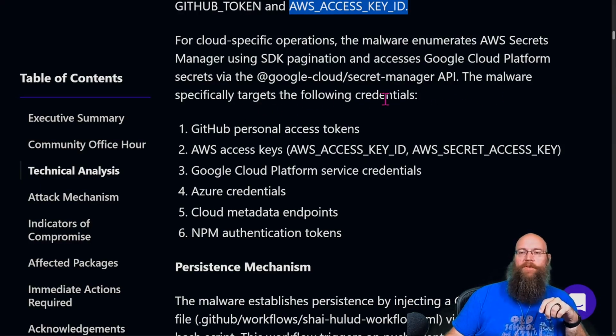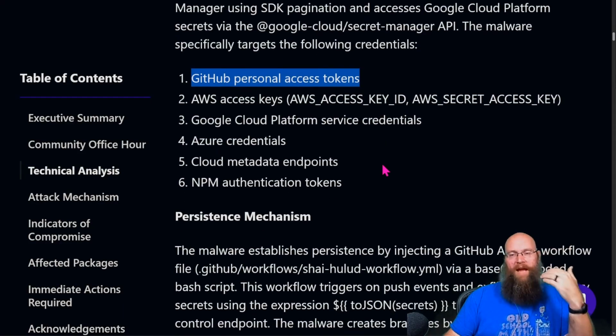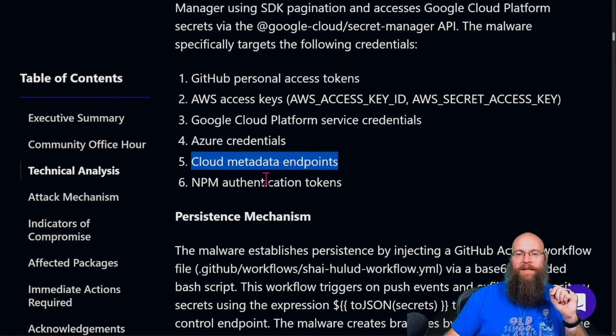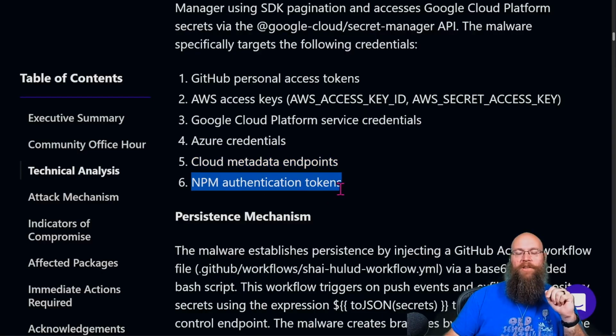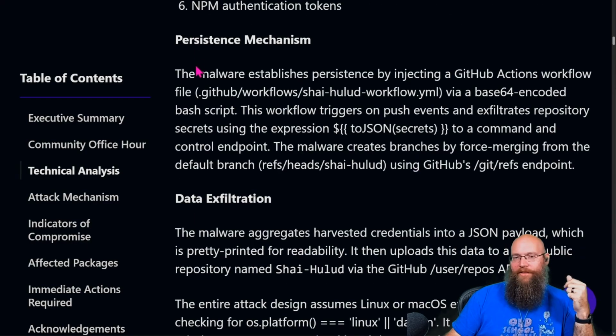The malware specifically targeted these credentials: GitHub personal access tokens, which is what developers use when they need to access something and keep a token stored on their system; AWS keys, GCP service credentials, Azure creds, any cloud metadata endpoints, and NPM authentication tokens. This is really the one they were primarily after because then they could create that wormable effect.